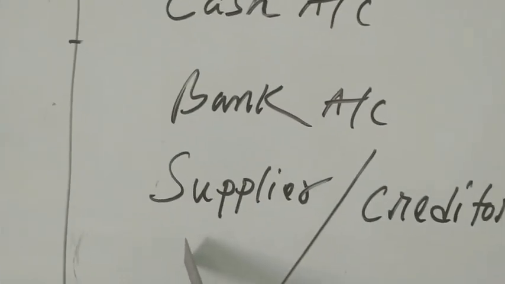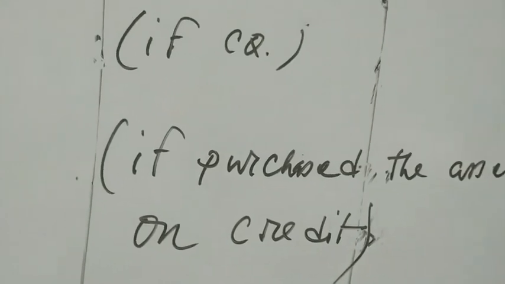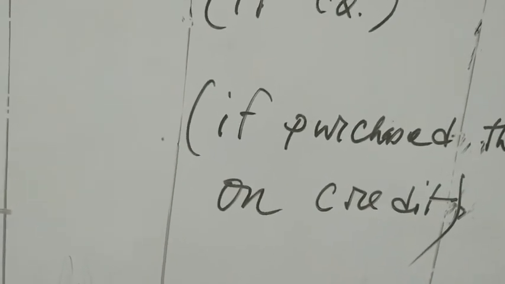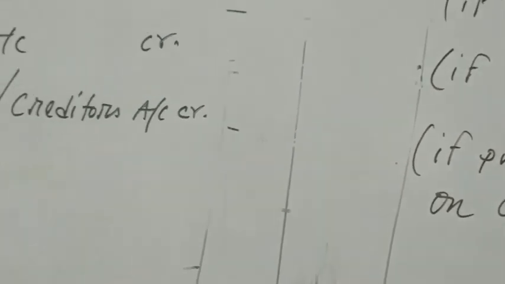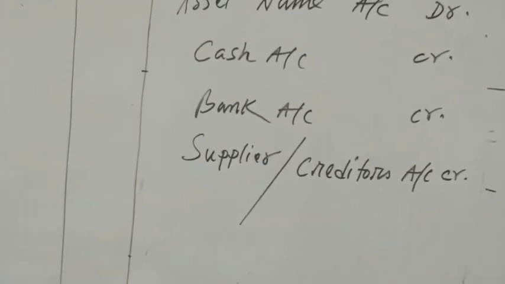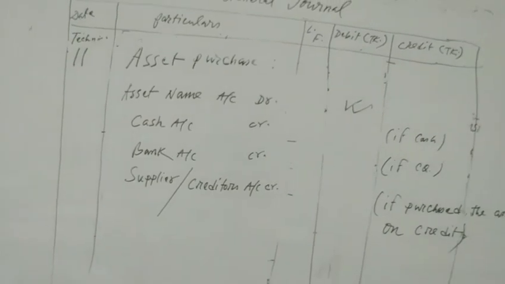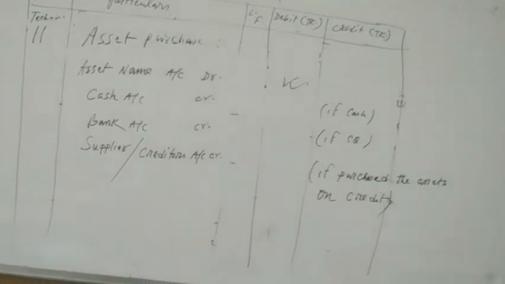And supplier of the assets or creditors account credit if the assets are purchased on credit. Meaning right now you purchase the assets, but you are not paying that money right now. Okay? So in that case, furniture purchased on credit, then you have to write furniture account debit, supplier or creditors account credit.